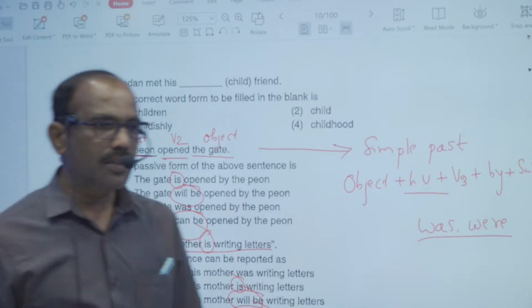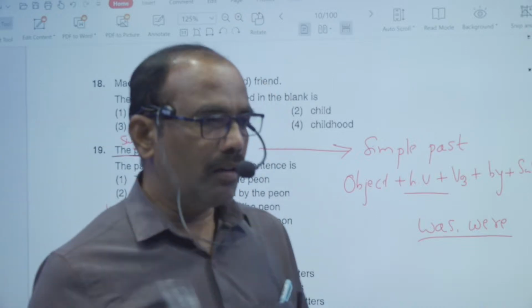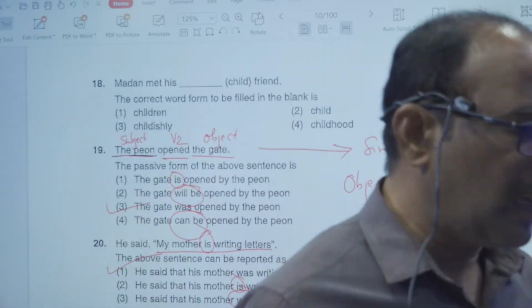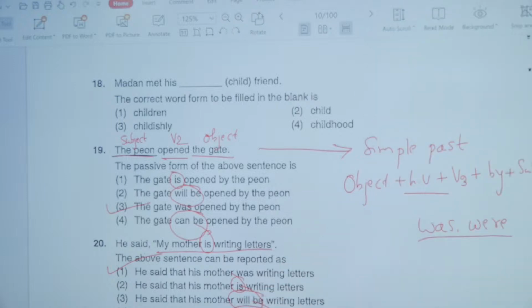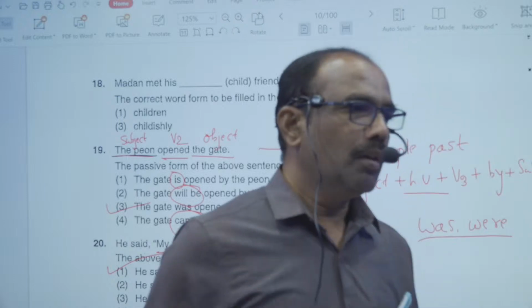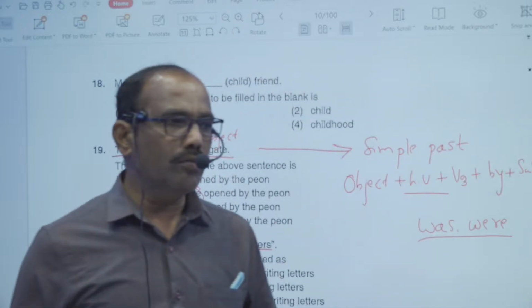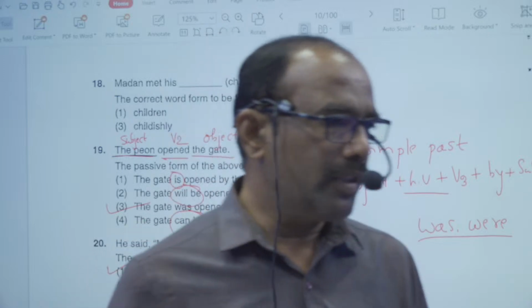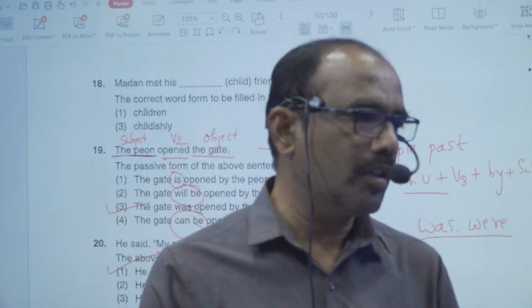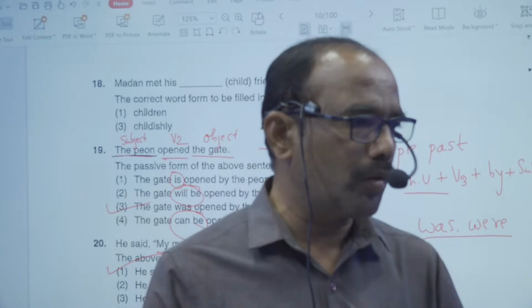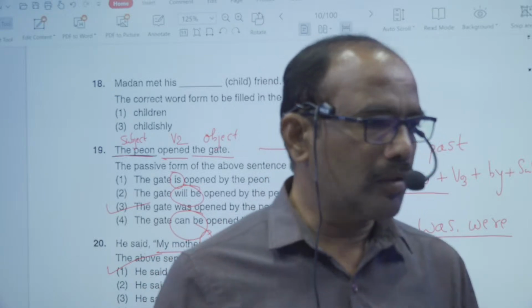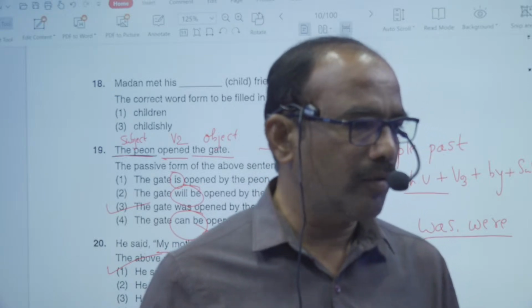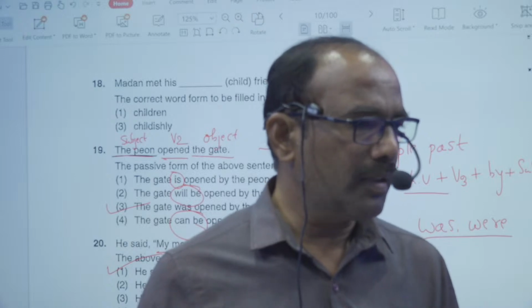So like this, the first 15 questions are related to paragraph comprehension and also poem comprehension, and 5 questions are related to grammar aspects. So today we have discussed 20 questions related to paragraph comprehension, poem comprehension and also the grammar aspects. In the next class we are going to have the next part, that is methodology.